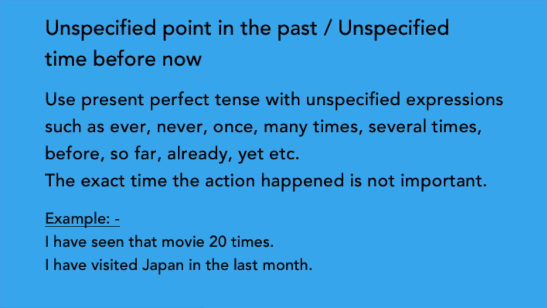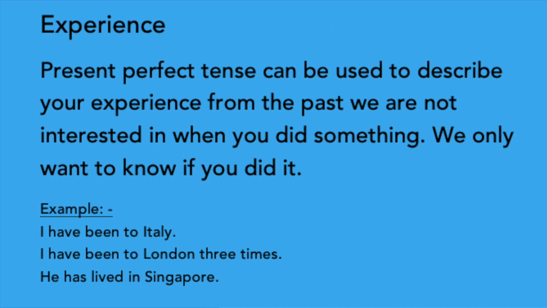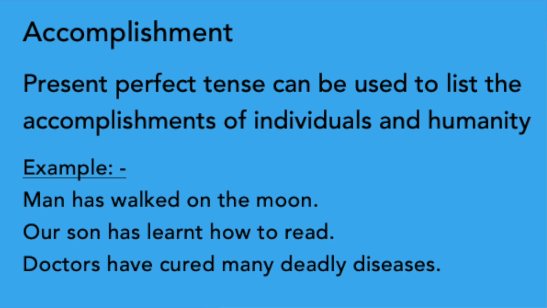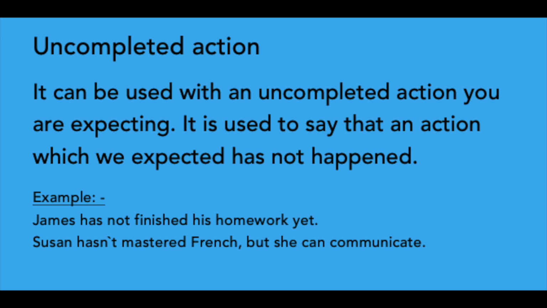To summarize, we can use the present perfect tense to say that an action happened at an unspecified time before now or in the past. Then we can use present perfect tense with experience. Present perfect tense is used to talk about change that has happened over a period of time, and it can be used to list the accomplishments of individuals and humanity. It can also be used with an uncompleted action you are expecting.